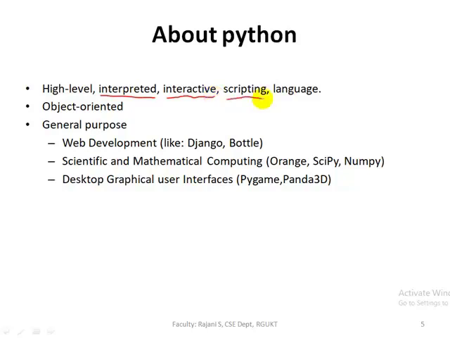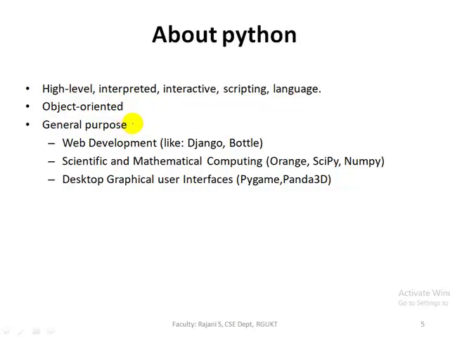Scripting language. So a script is basically a list of instructions to tell another program what to do. And we can simply say that script means some set of instructions. This scripting language is a programming language which is interpreted at runtime instead of being compiled to machine code. I already told you that scripting languages use an interpreter to convert those instructions into low-level language. What is object-oriented programming? That I'll explain to you later in the coming classes.